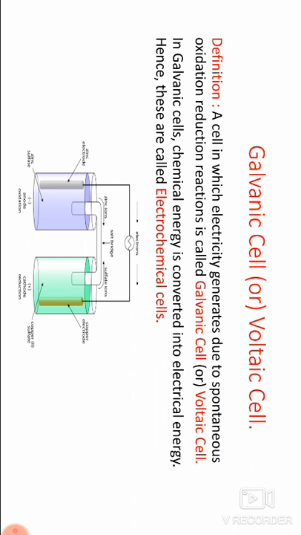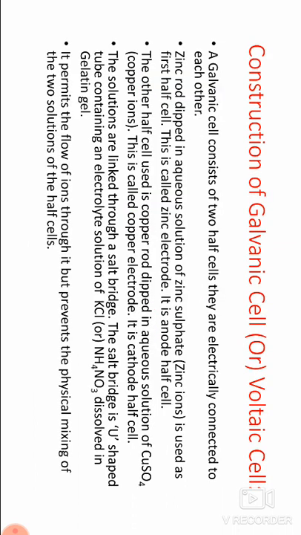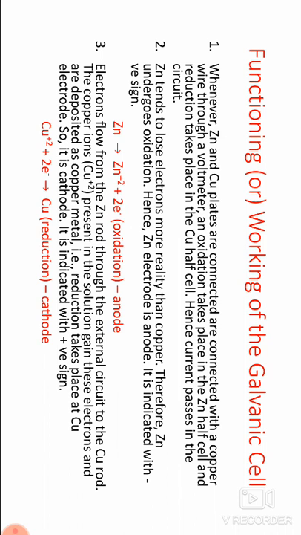In the first half cell, the reaction is oxidation, and in the second half cell, reduction. Oxidation means losing of electrons and reduction means gaining of electrons. Function or working of the galvanic cell: whenever zinc and copper plates are connected with a copper wire through a voltmeter, oxidation takes place in the zinc half cell and reduction takes place in the copper half cell.